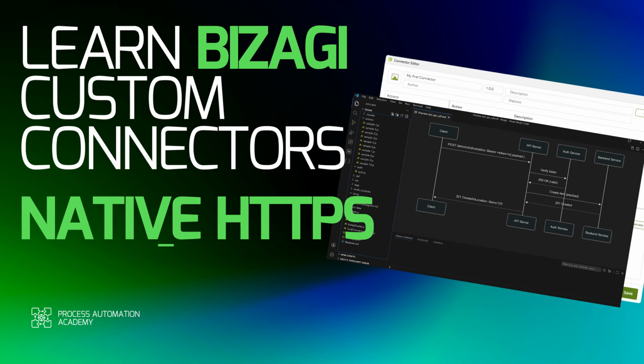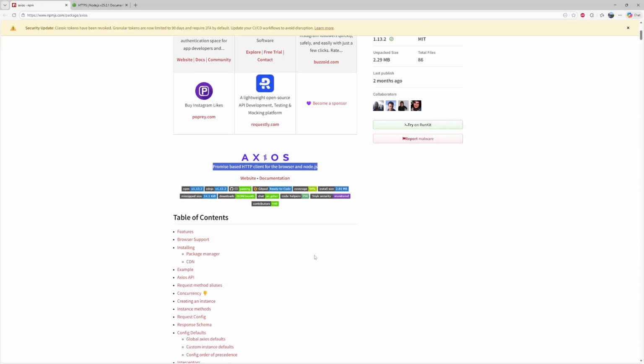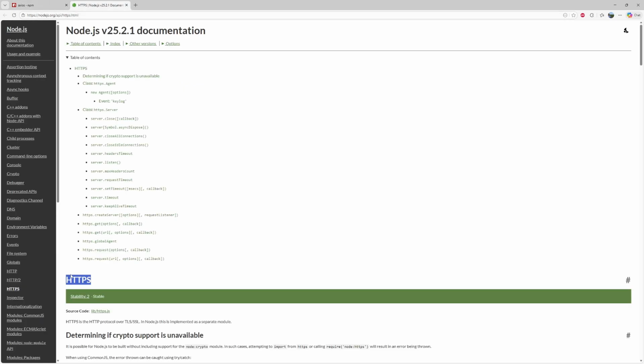In today's video, we are going to explore how to build Bizagi Custom Connector using native built-in Node.js HTTPS module without relying on any external libraries. Many of you probably know Axios. It's popular and very powerful Node.js library which can be used for API calls. However, in this video, I want to show you an alternative approach that doesn't require any third-party dependencies.